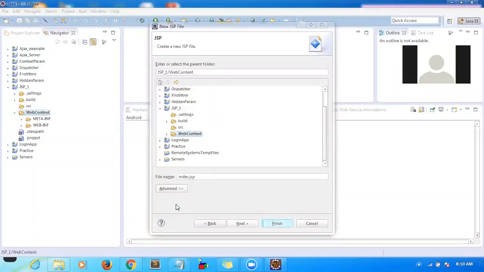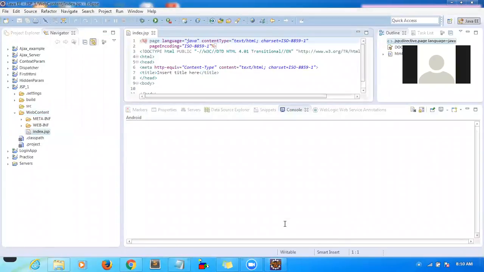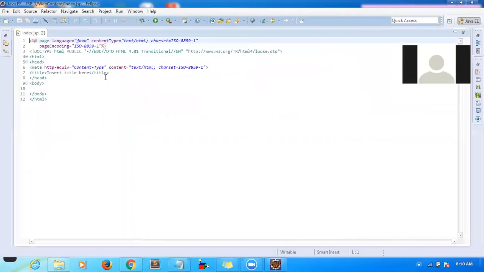Inside the web content we have to create these JSP files, basically the same location where you create your HTML file. I can finish it. So your JSP is ready now. If you see your JSP file, it looks like your HTML file, correct? We have everything: HTML, head, body, title.